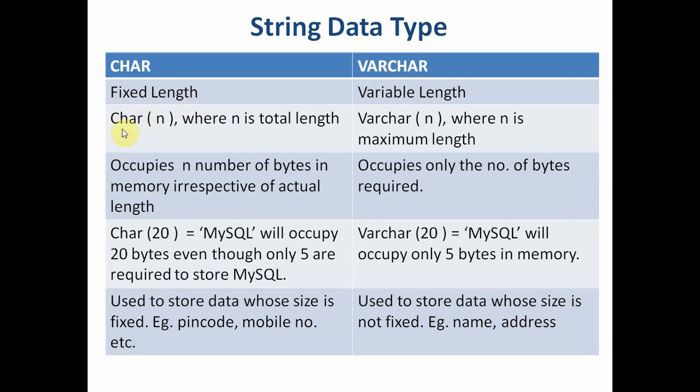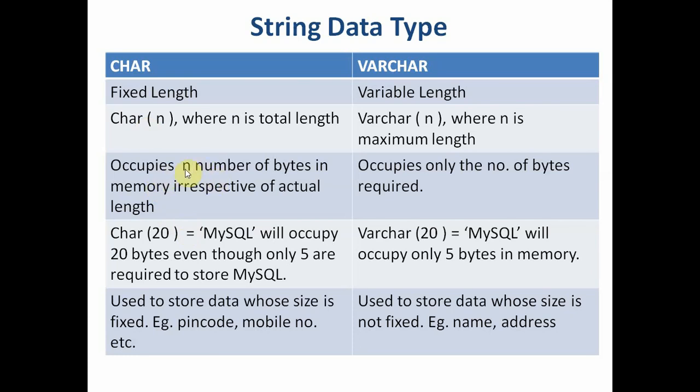When we create this data type, we write char, and then in brackets we pass a number. That number is the total length of this data type. If I write 5, I can store 5 characters. If I write 20, I can store 20 characters.